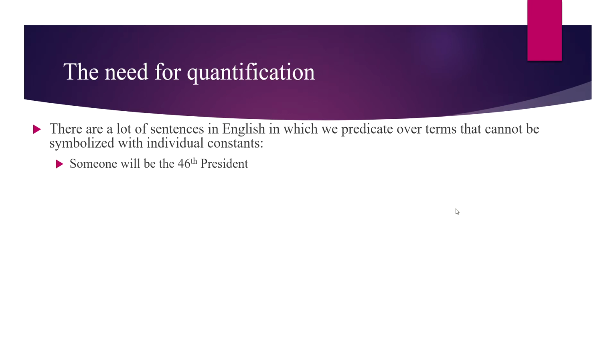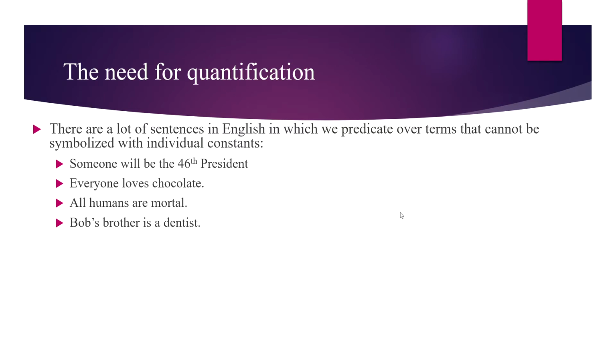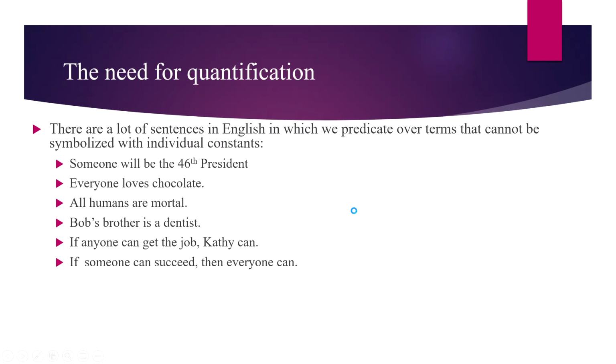Someone will be the 46th president. Everyone loves chocolate. All humans are mortal. Bob's brother is a dentist. If anyone could get the job, Kathy can. If someone can succeed, then everyone can. And no dogs or cats, right?